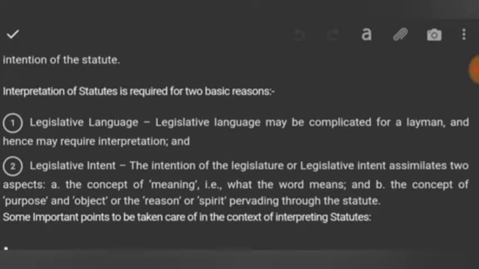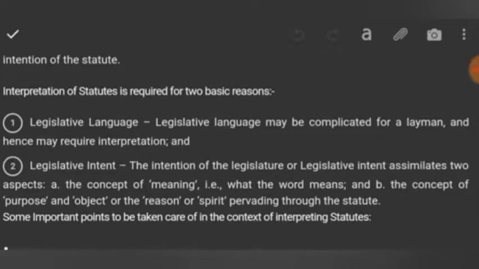Interpretation of statute is required for 2 basic reasons. Why is it required? Why is it important? For 2 basic reasons. Number 1, legislative language. Number 2, legislative intent. Number 1, legislative language. Legislative language may be complicated for a layman, for a beginner, and hence may require interpretation.